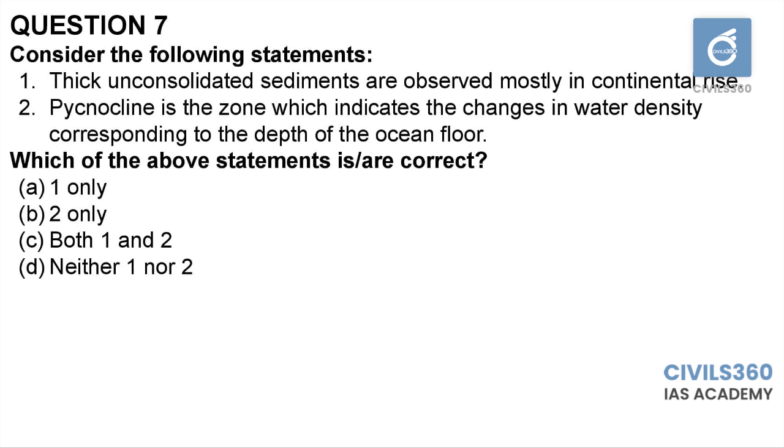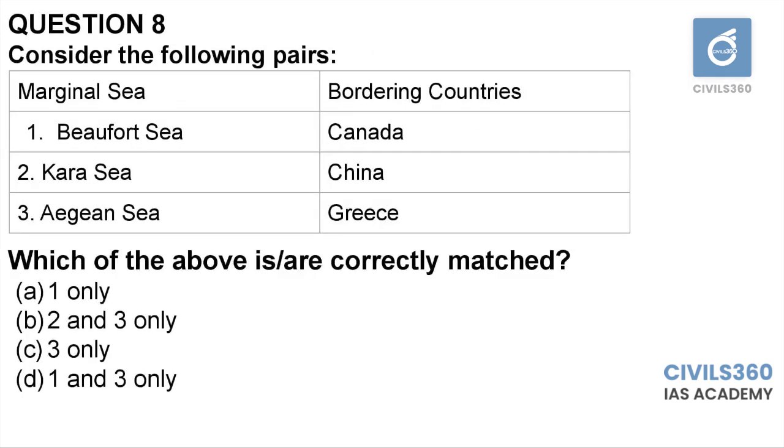Second statement, pycnocline. Pycnocline is the zone where water density changes abnormally with the depth of ocean floor. Okay. Similarly, there are thermocline, halocline. Thermocline indicates the change in water temperature. Halocline indicates the change in ocean salinity along with the depth of ocean floor. So you have to just remember what is pycnocline. Seventh, option C.